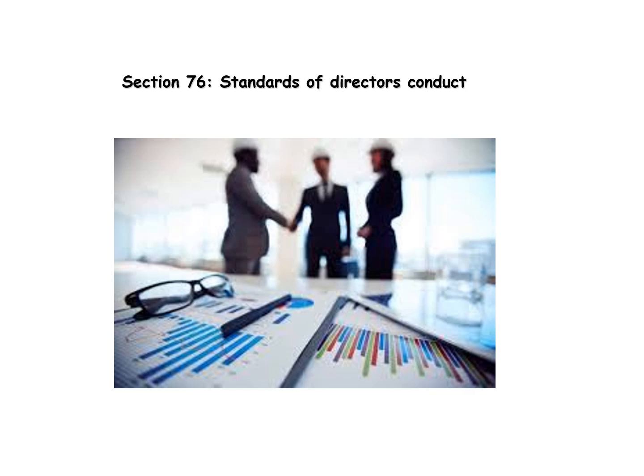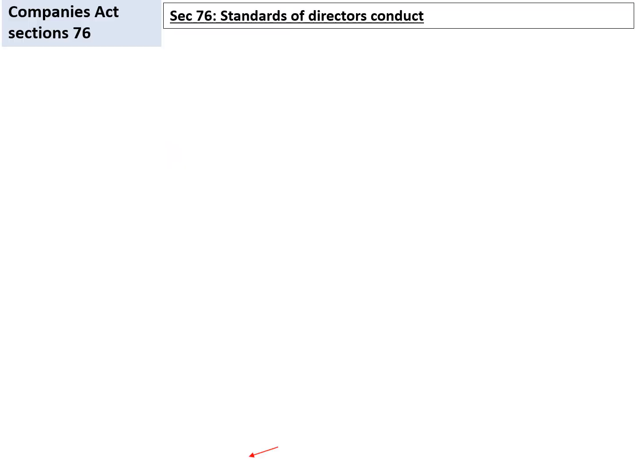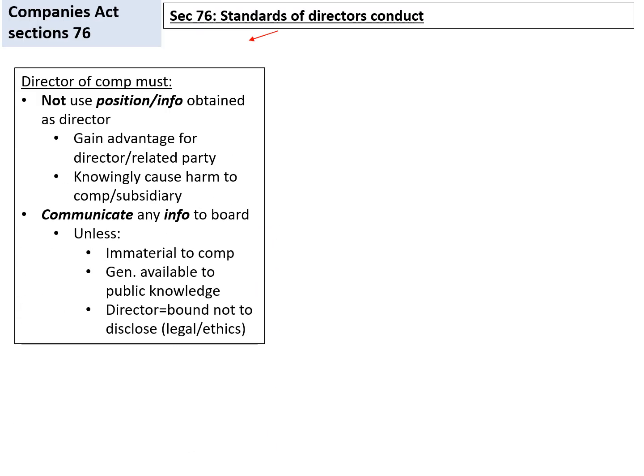Section 76, Standards of Directors' Conduct. Directors of a company must not ever use the position of being a director, or information obtained because of that position, to gain any advantage for that person or a related party. In other words, personal advantage for the director or a party related to the director. Or use a position or information to knowingly cause harm to the company or a subsidiary of the company.